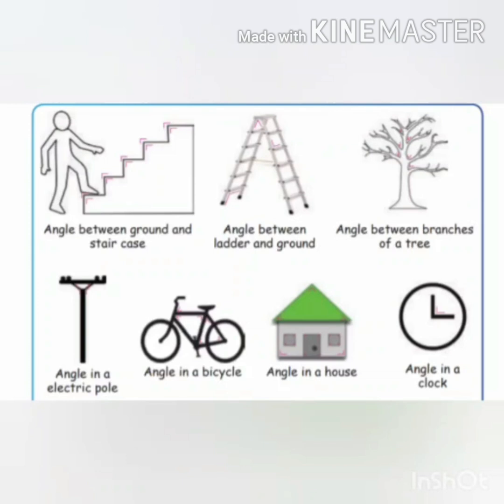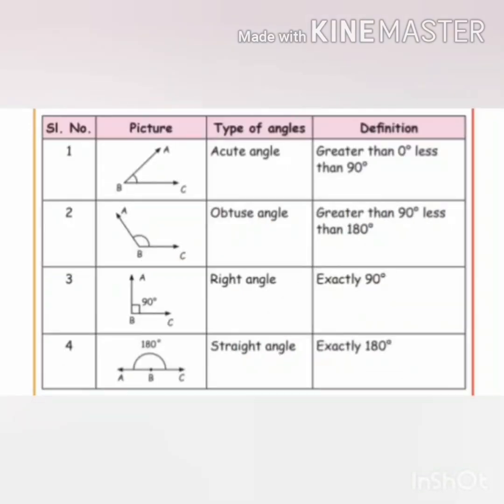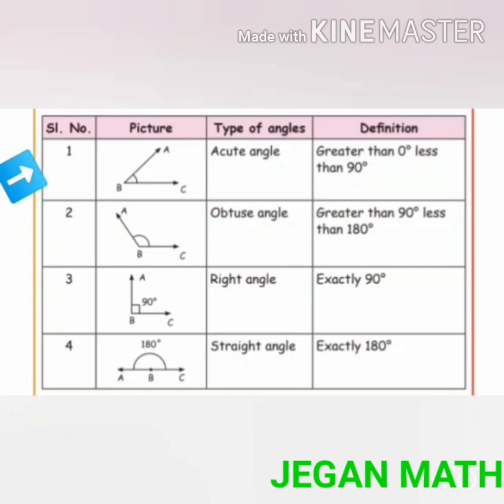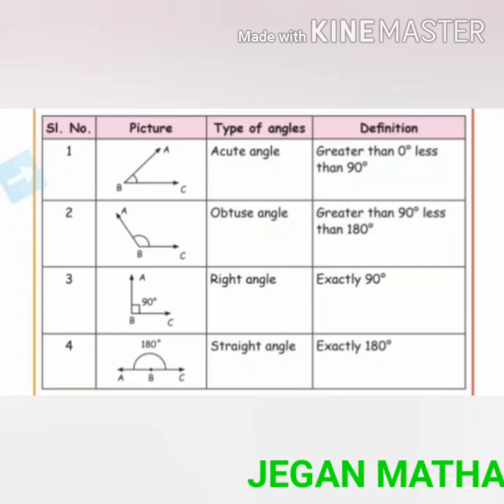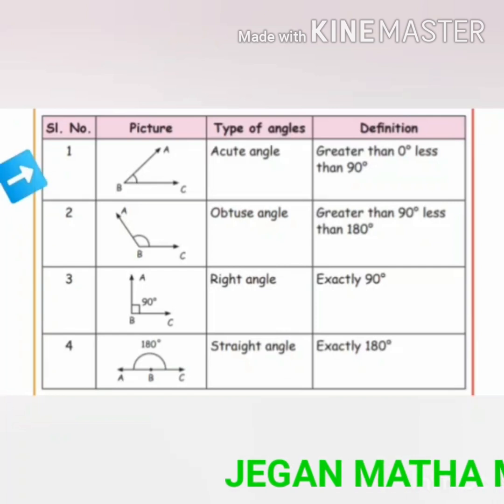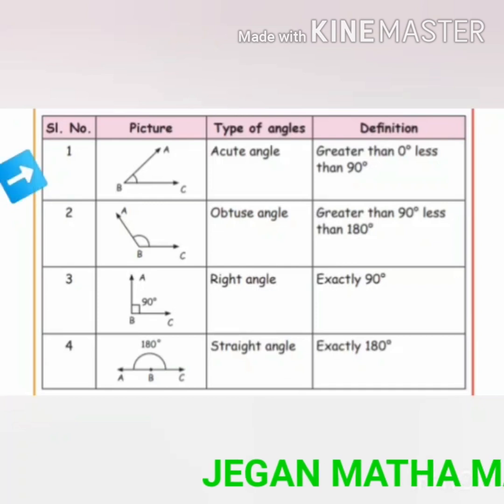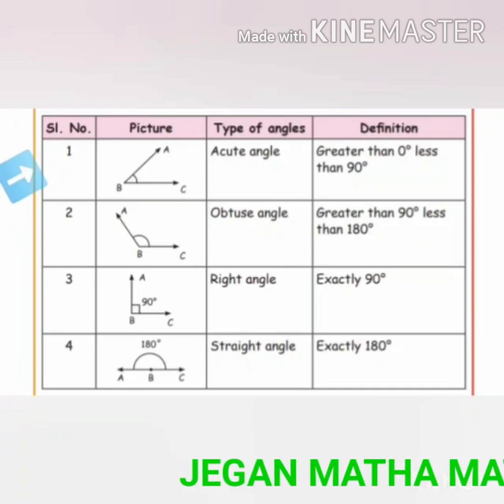Now let us see the first picture. This is an acute angle. If the angle measures greater than 0 degree and less than 90 degree, it is called an acute angle.